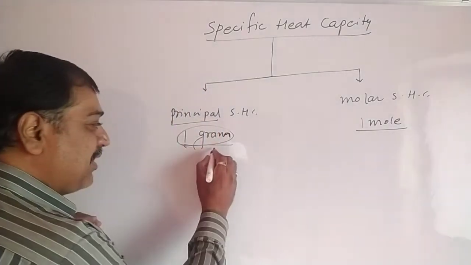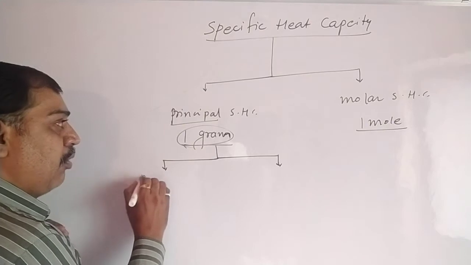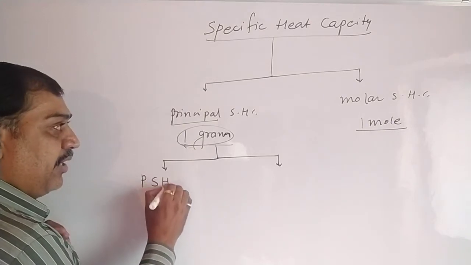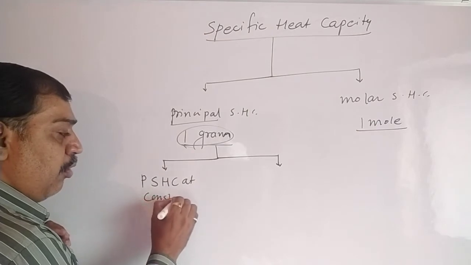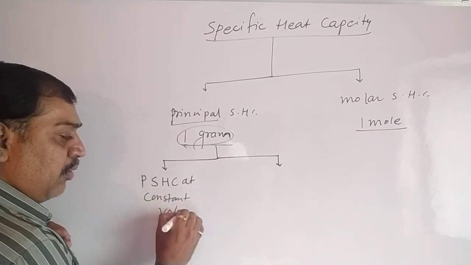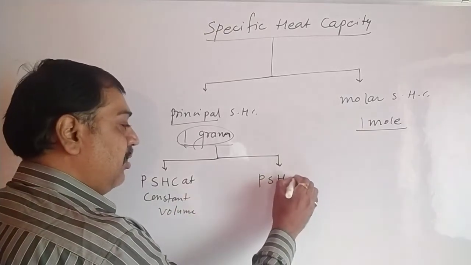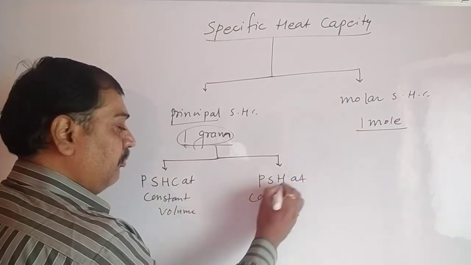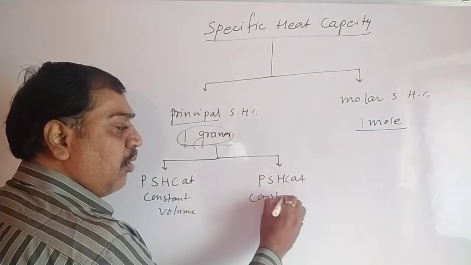The principal specific heat can be divided into principal specific heat at constant volume and principal specific heat capacity at constant pressure.